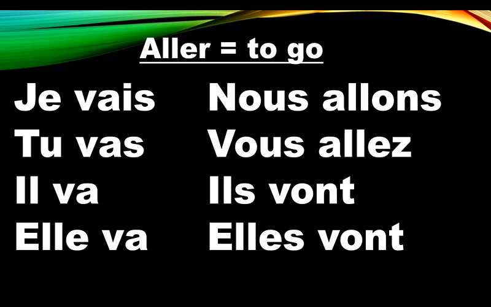Now our problem today is to know how to use this verb to form sentences. This verb is used with other prepositions. If I want to say I'm going to school, I'm going to the market, I'm going to my house, I'm going to New York, how can I form these sentences? In English, it's only two, but in French, you have different types of prepositions that we use with this verb. So this is what you are going to learn today. Are you ready? Then let's start.